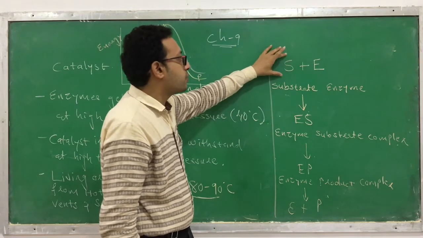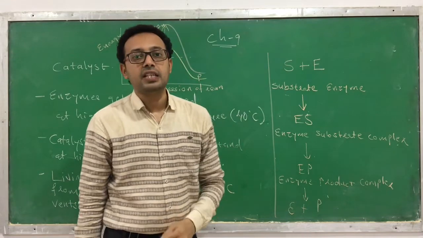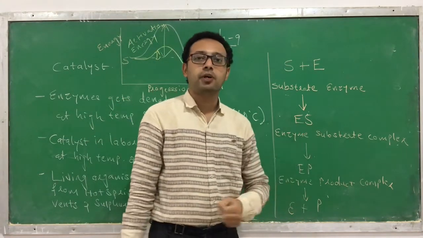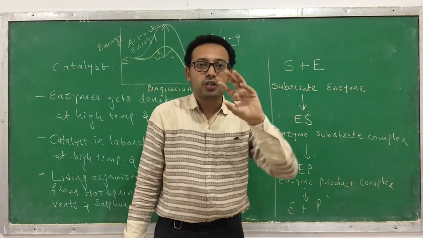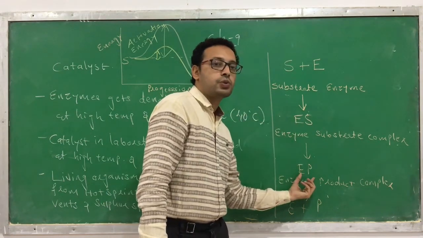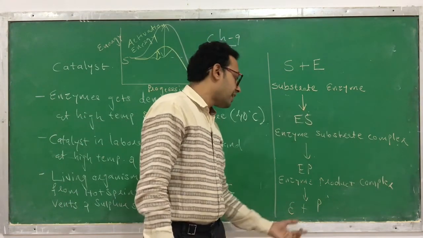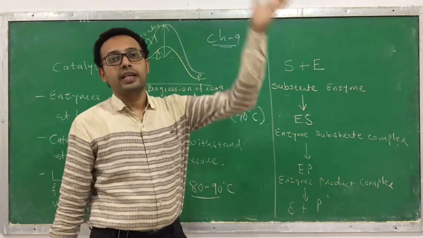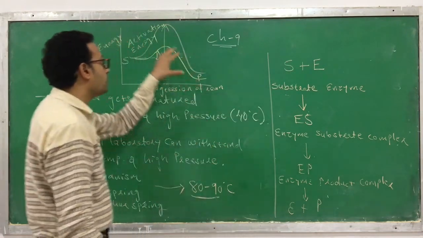Enzyme binds with the substrate. Okay, the substrate binds with which side of an enzyme? Active site. Now it becomes a closer one and forms an enzyme substrate complex. Once the complex is formed, certain changes, bond formation and bond breakage occur, and that is converted to an enzyme product complex. The enzyme product complex gets released, the enzyme and the product are liberated, and this enzyme is going to be utilized to catalyze one more substrate molecule. So this is the mechanism. This is how the process occurs.